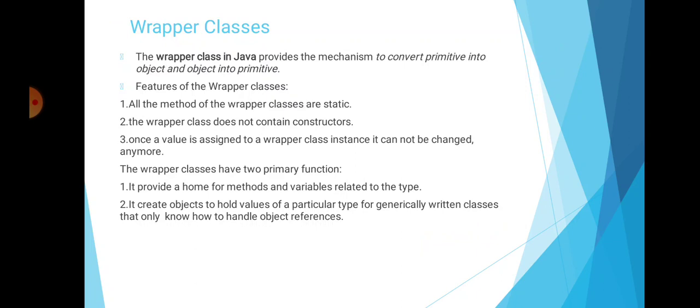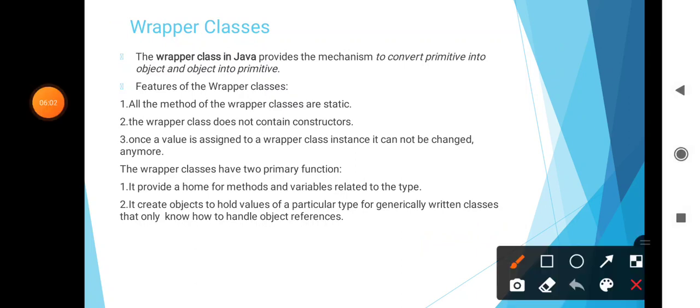Such data types or data elements are wrapped in the objects created around them, and each Java primitive data type has a corresponding wrapper class in the java.lang package, and each wrapper class object encapsulates a single primitive value. Then what is meant by wrapper classes, or the definition of wrapper class? The wrapper class in Java provides the mechanism to convert primitive into object and object into primitive. This is called the wrapper classes.